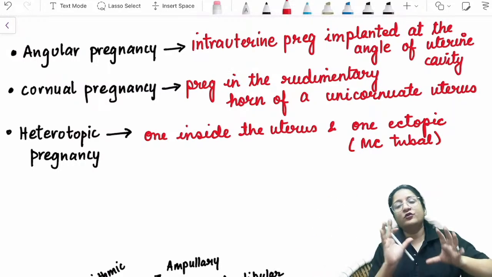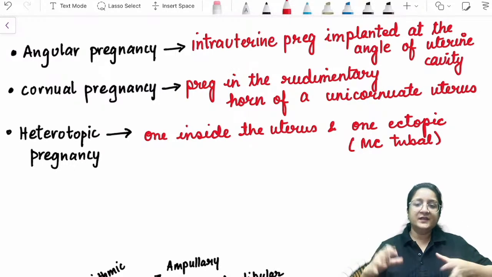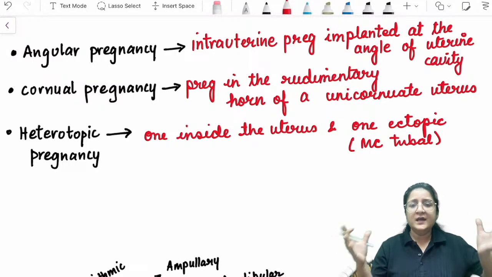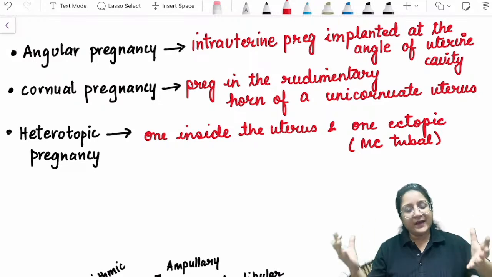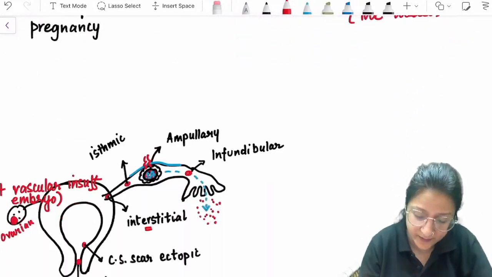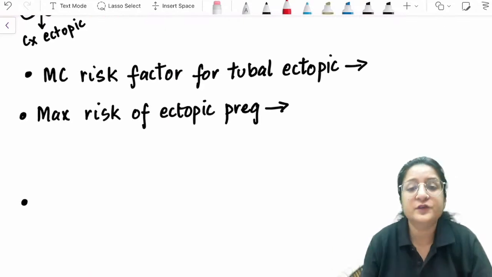This is heterotopic pregnancy. It is very, very rare, but nowadays with increasing IVF cases, we are doing IVF now more often, so the incidence is more in IVF pregnancy. So we are seeing now cases of heterotopic pregnancy also, right? So these are important one-liner pointers. Keep them in mind. And then what is the most common risk factor for tubal ectopic?